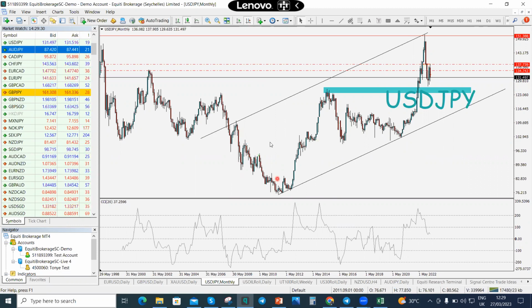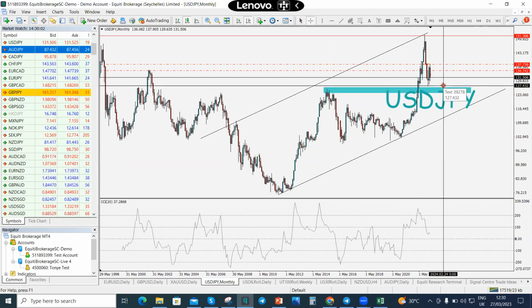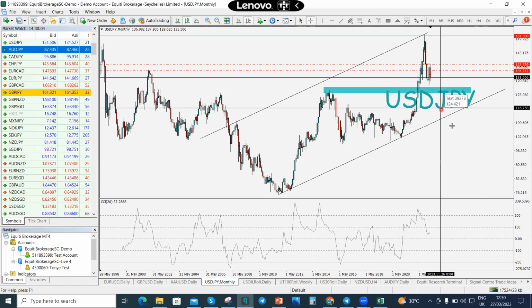A break into the trend line channel, and of course we found the retest and then rebounded here, came again. This was a very significant resistant area, if you notice carefully. So of course, it had to obey and came back to the trend line, and then it broke through that trend line. So of course, we're expecting prices to come back into 124.8, around 124.8 to 125. The best it has done is 127, but we're expecting prices to come back to at least 125, right? That's on the monthly time frame.